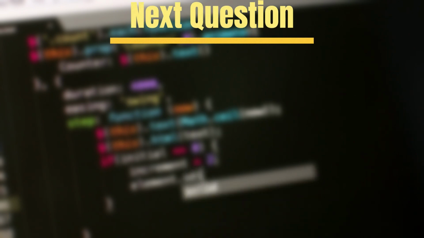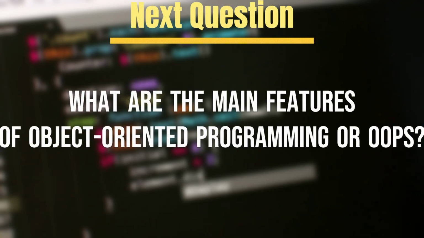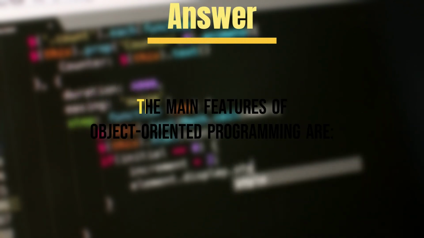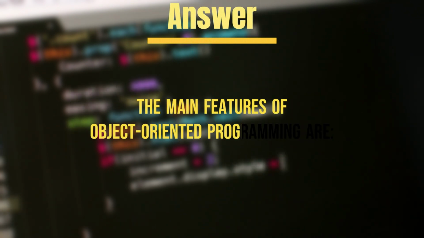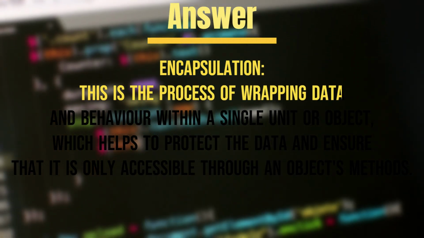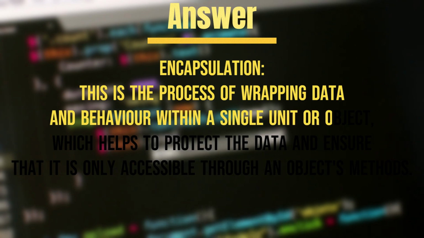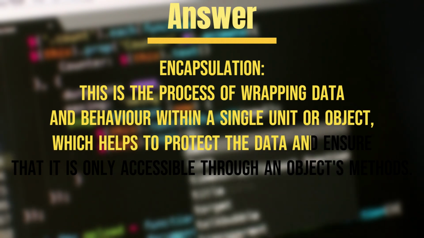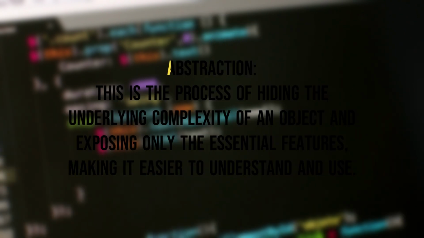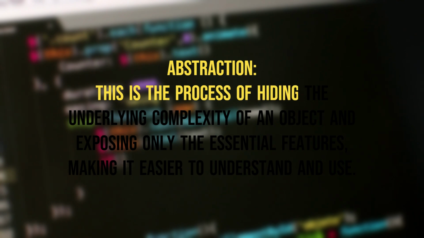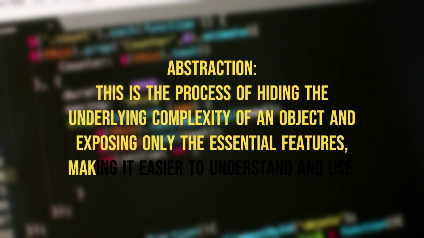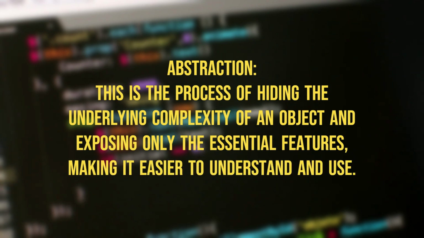Next question is, what are the main features of object-oriented programming or OOPS? Answer. The main features of object-oriented programming are encapsulation. This is the process of wrapping data and behavior within a single unit or object, which helps to protect the data and ensure that it is only accessible through an object's methods. Abstraction. This is the process of hiding the underlying complexity of an object and exposing only the essential features, making it easier to understand and use.